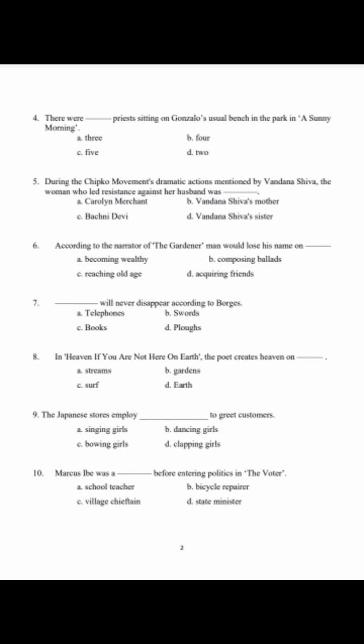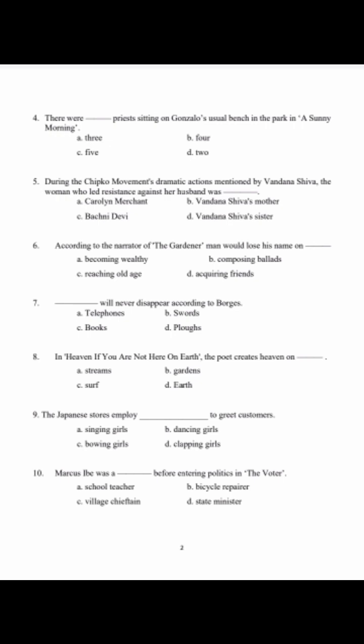Okay, seventh question: dash will never disappear according to Borges, that is, books will never disappear. In heaven, if you are not here on earth, the poet creates heaven on earth, it is known to us. The Japanese store employed dash to greet customers, that is, bowing girls. Bowing girls is the answer.